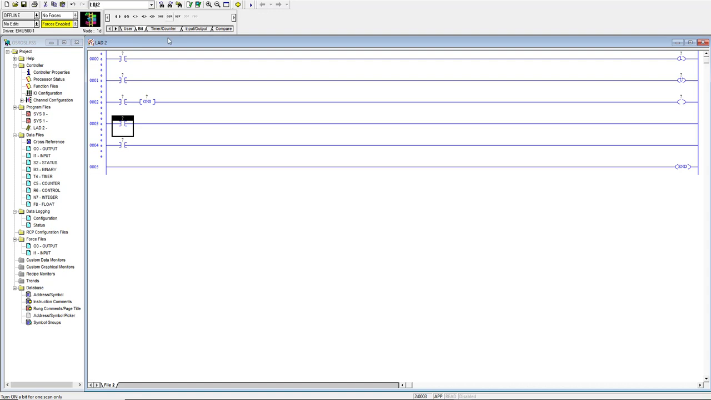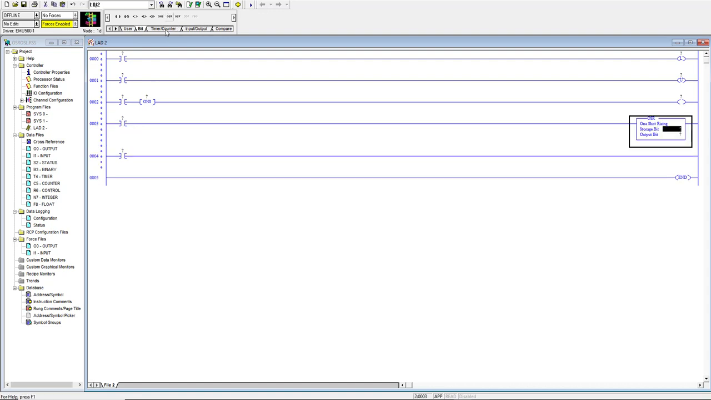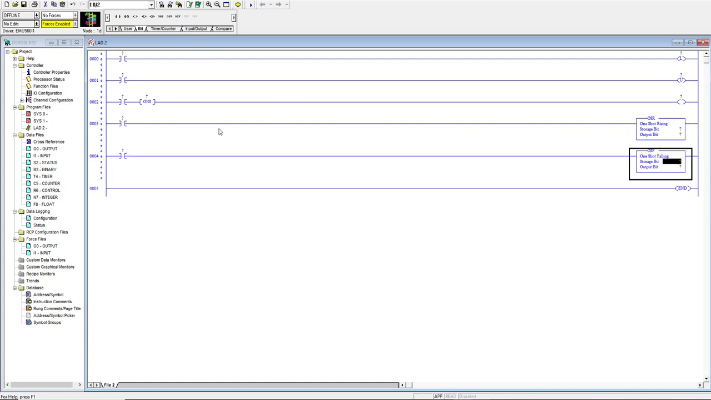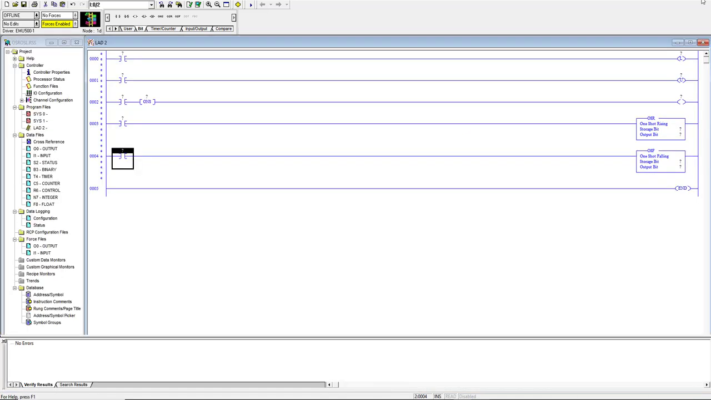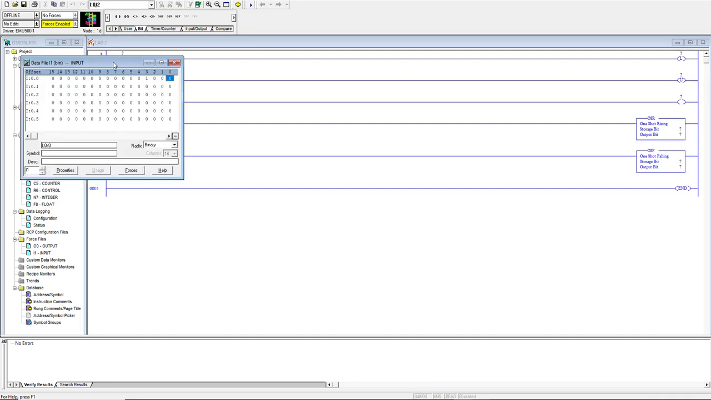Now let's add an OSR block and an OSF block, one shot rising and one shot falling. Okay, so we have everything. Now we can add some inputs.